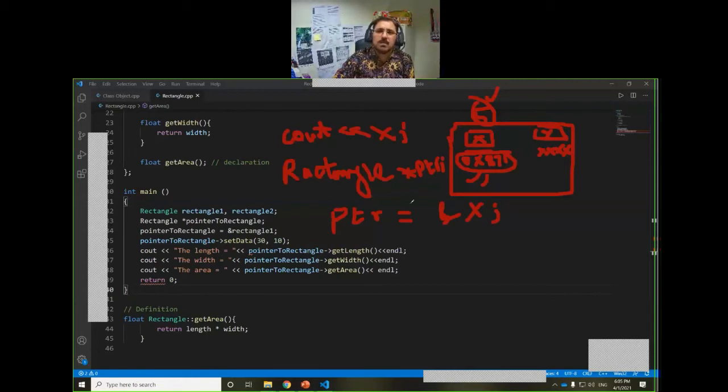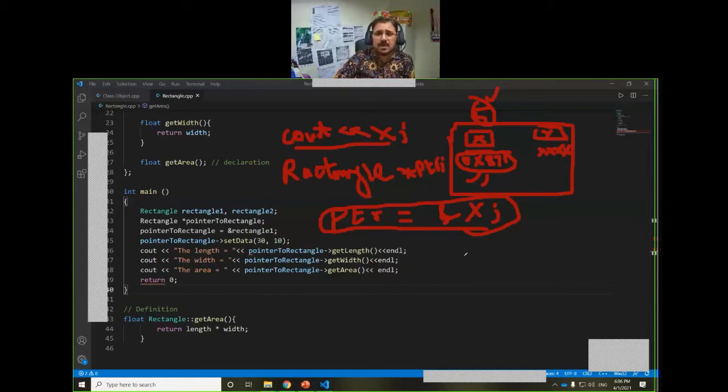Now you see, here we are accessing the value through a name, but here we are accessing the value through the address. Okay, so in this case, we can easily access through the pointer.